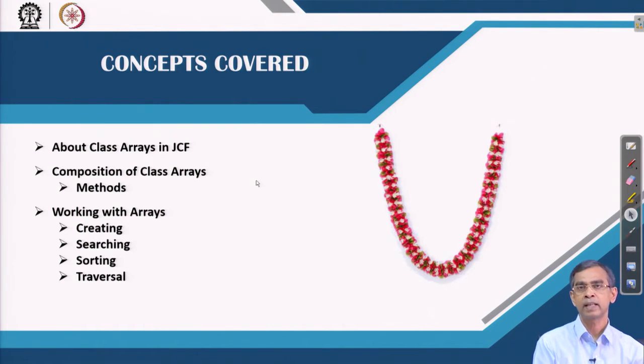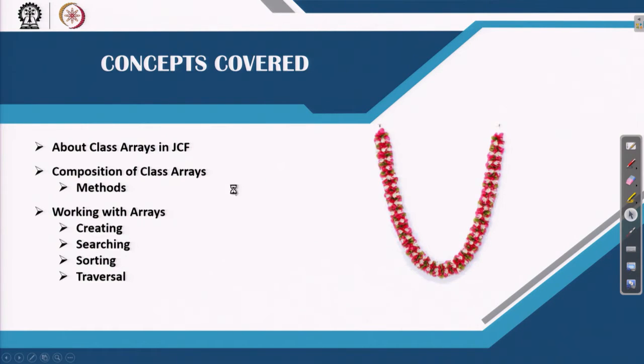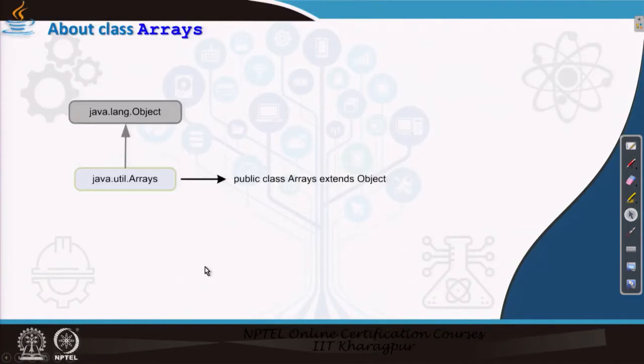Many sorting and searching algorithms have been implemented in this class Arrays for any type of elements which the arrays can contain: for boolean, integer, float, double, string, whatever it is, for regular data types of course, not for user defined data types. If you want to use user defined data types, my suggestion is that you should think of core programming, which is better than the collection framework there. Anyway, we will discuss the different operations with this Arrays class, sorting, searching, traversal, creating and all these things in this lecture.